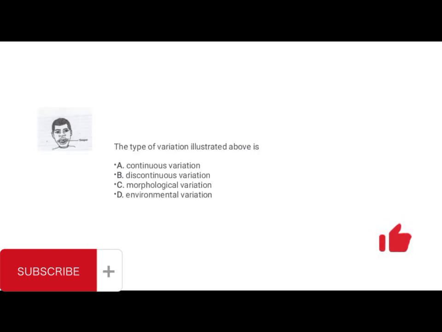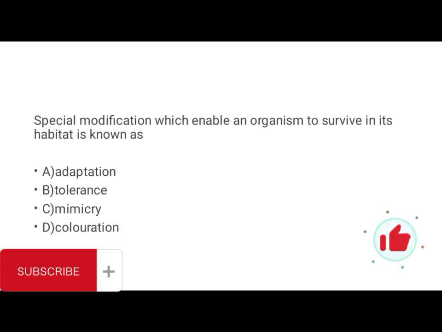Then look at this structure. This is under variation. The type of variation illustrated above is what? It is not continuous, it doesn't change. Like I said in my previous video, I cannot roll the tongue and I still cannot roll the tongue today. Then is it discontinuous variation? Yes, that's the answer. It's not morphological because morphological is the same thing as continuous. It's also not environmental variation.